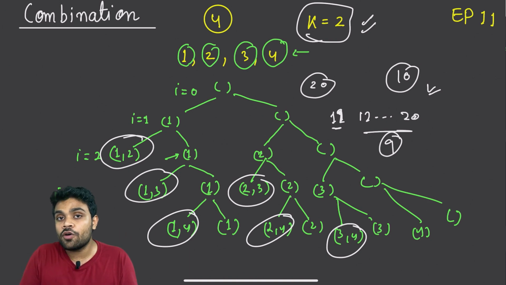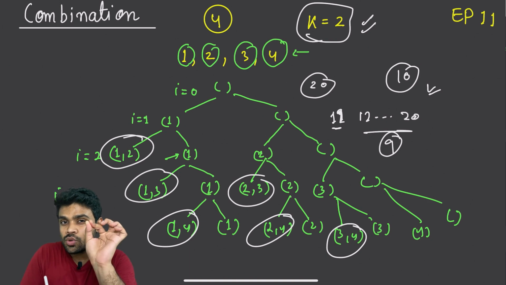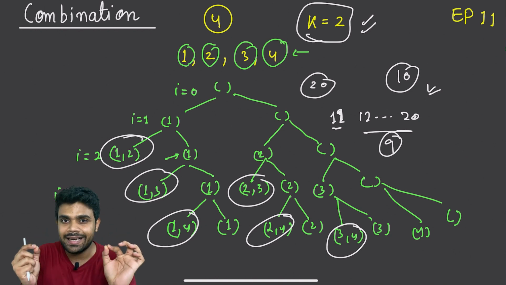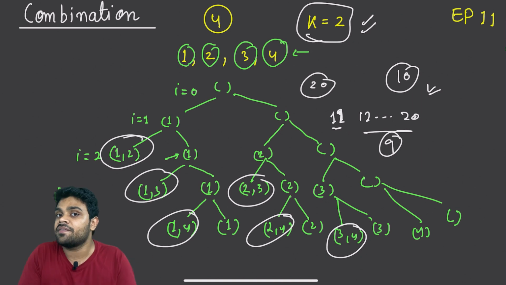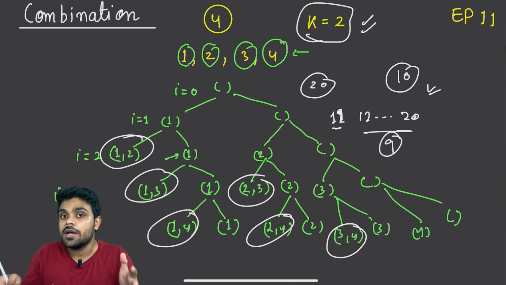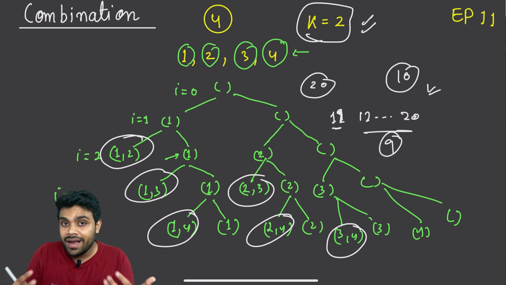Normally what choices do I have? One choice is to skip 11, one choice is to select 11. If I select 11, I go in one direction; if I skip 11, I go in another direction. But here, skipping 11 is not allowed. Why?